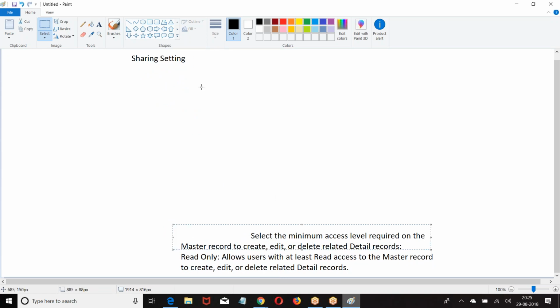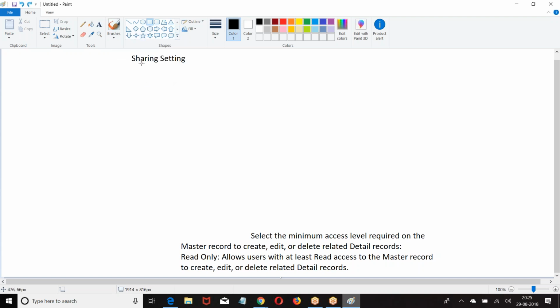Now, listen to the format, everyone. Declarative means you are doing it without writing a program. Without writing a program I create an object. Without writing a program I create a field. Without writing a program I create a validation. They are called declarative. Declarative doesn't mean working with only standard objects and standard fields. Declarative means whatever is possible without writing a program. Right? Now let us go to the next one.